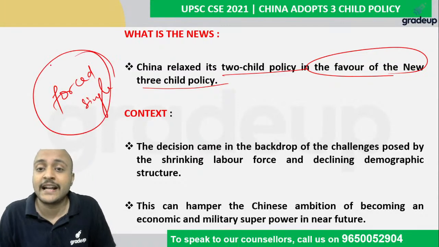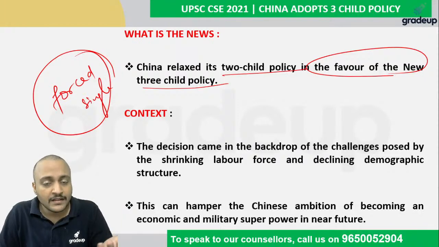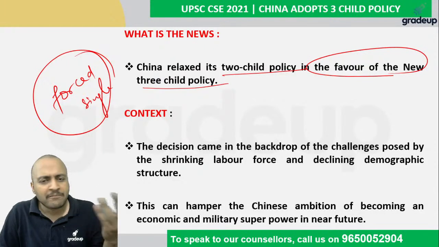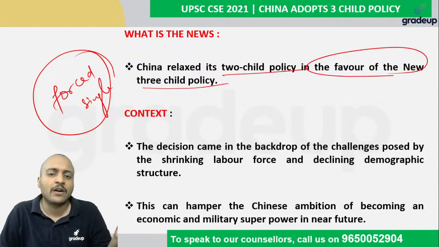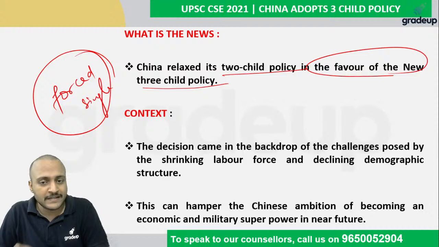There were provisions that if any couple had more than one child, either that child was not entitled to receive recognition in the official records, and if the child would not receive the recognition, it could be killed unnecessarily or sent to some secret experimental things, or the parents were denied government facilities, because we all know China in olden days was communist.